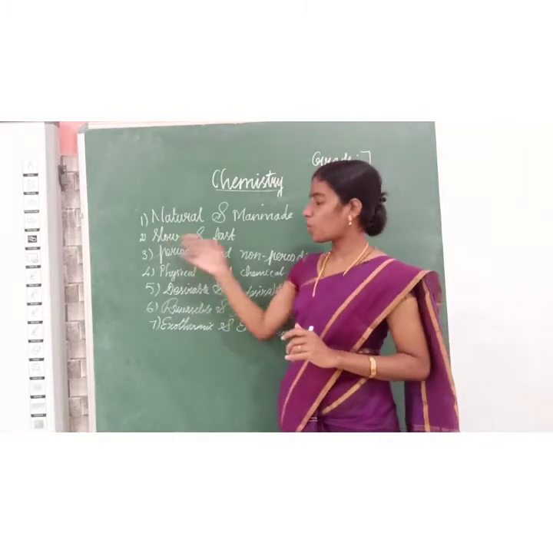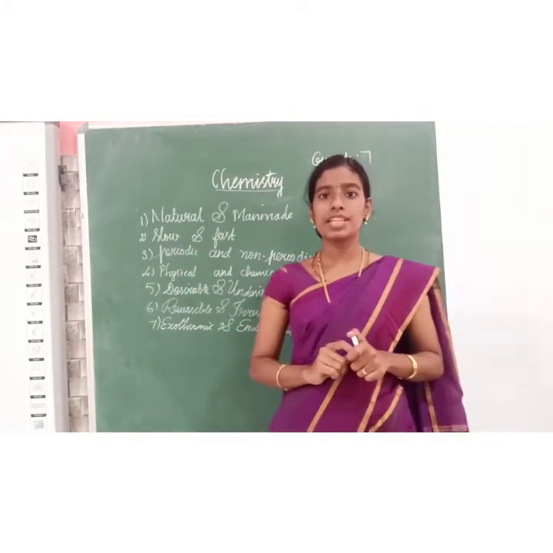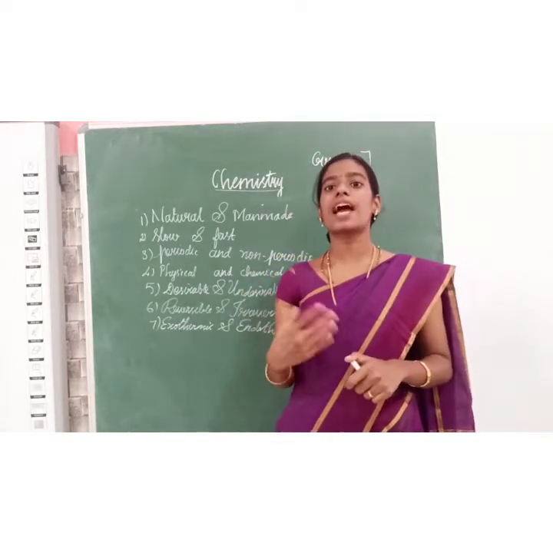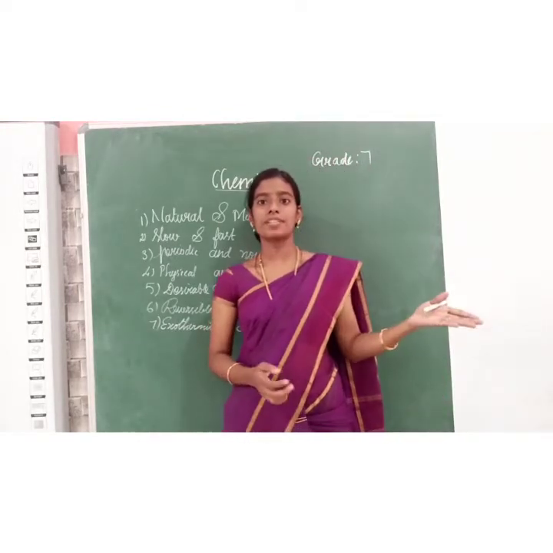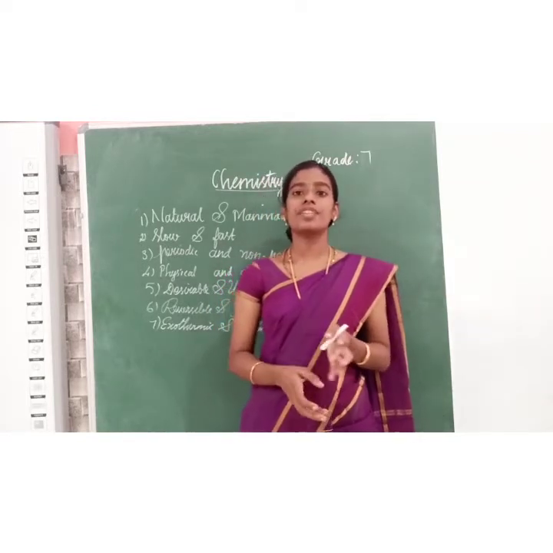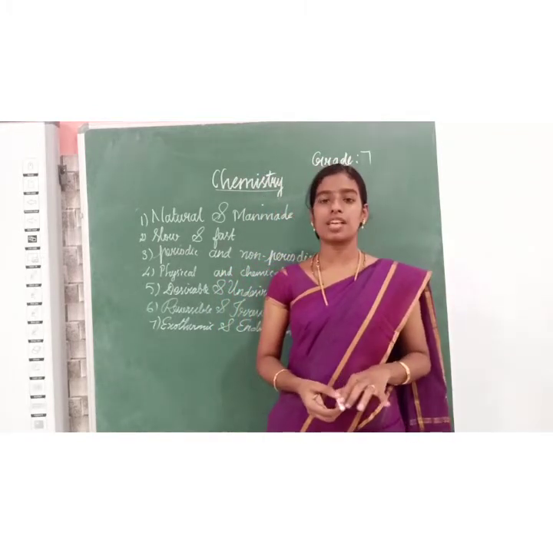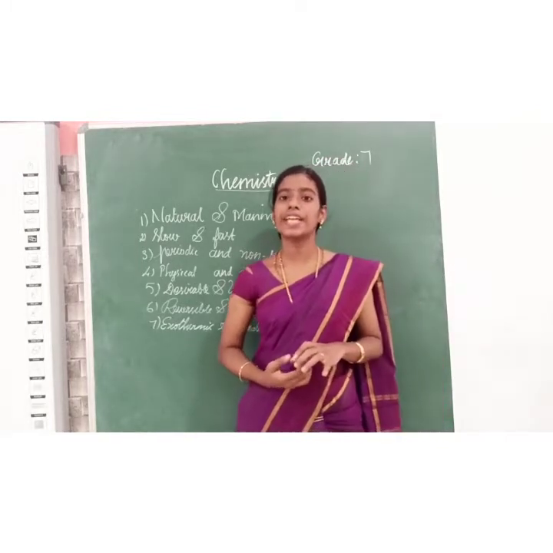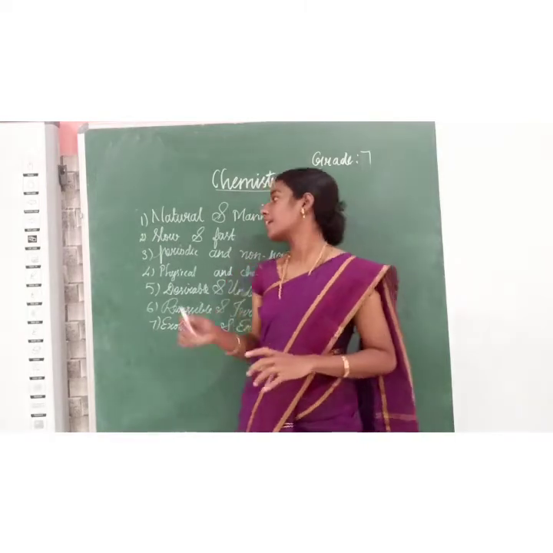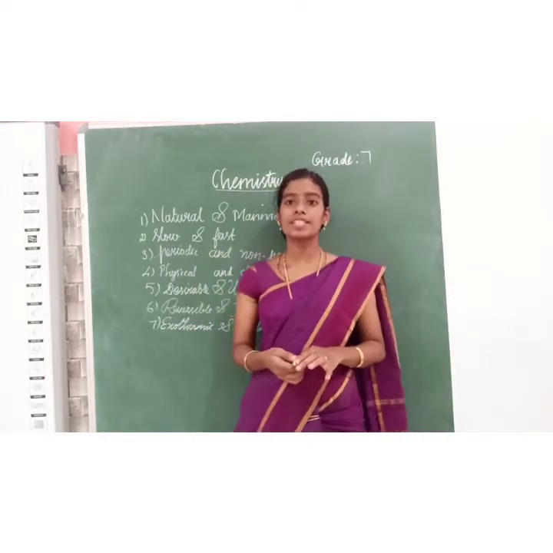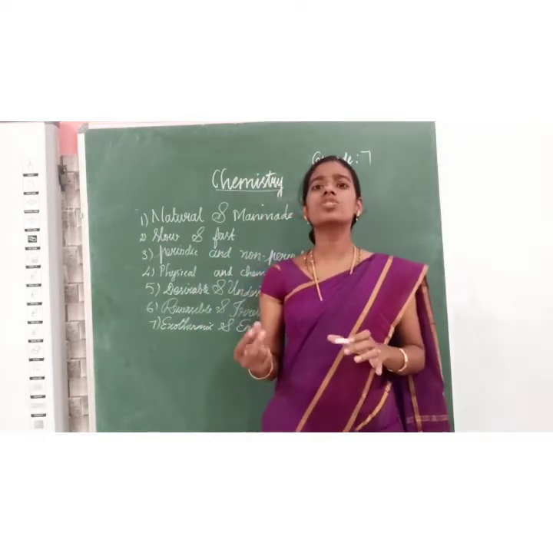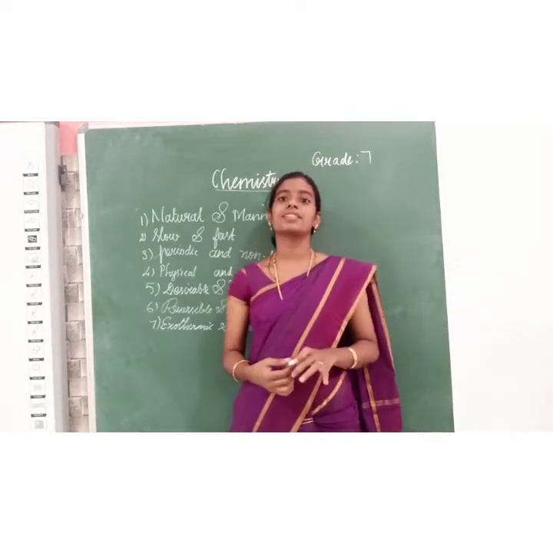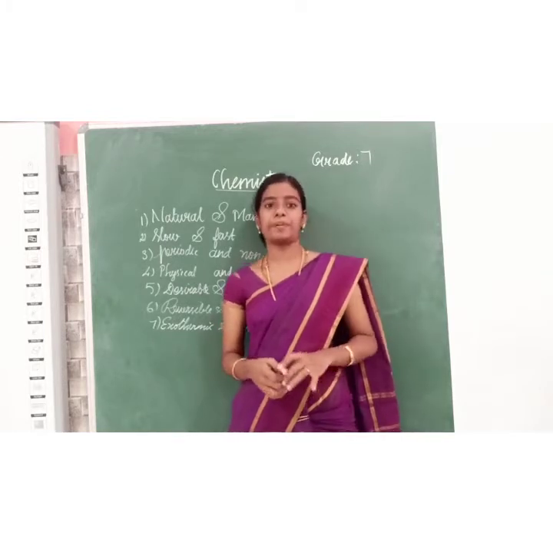Next one is slow and fast change. What is slow change? It takes time to transform from one state to other state. That is the change which takes time is called slow change. Example, rusting of iron. Rusting of iron takes years, right? Then it is fast change. What is fast change? It occurs within a small span of time. Example, burning of paper.